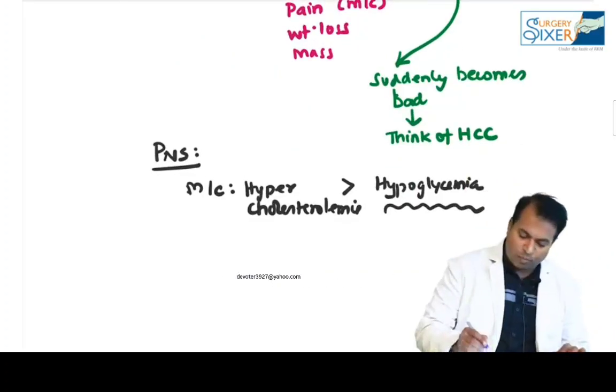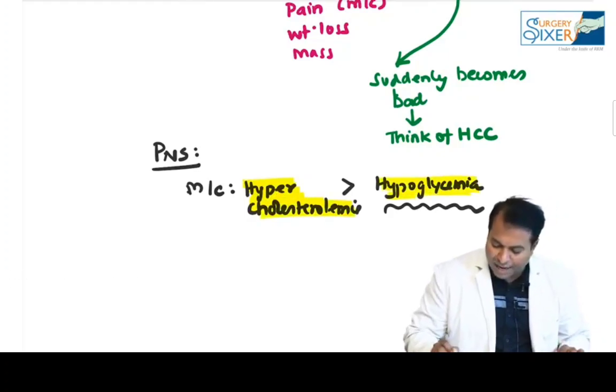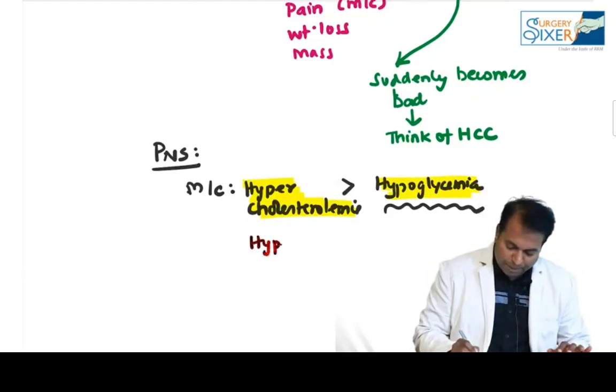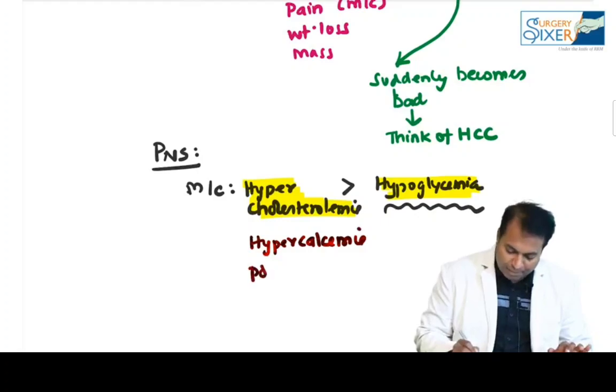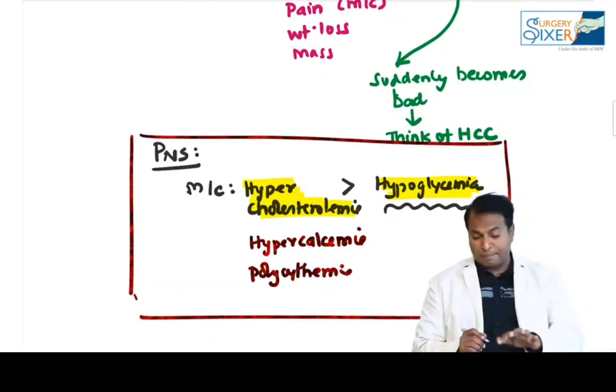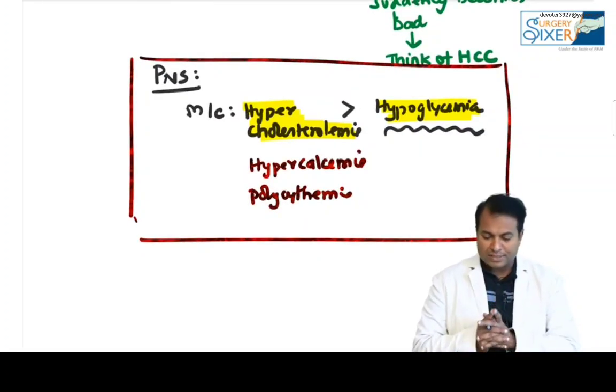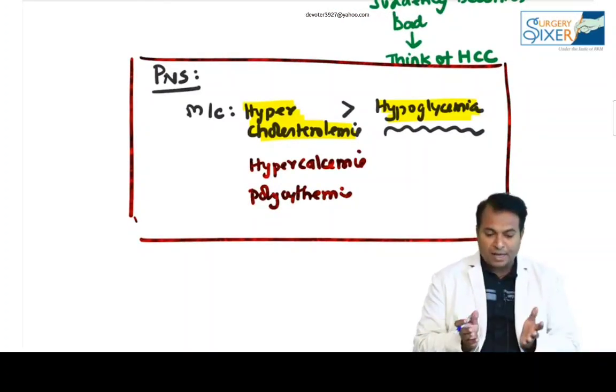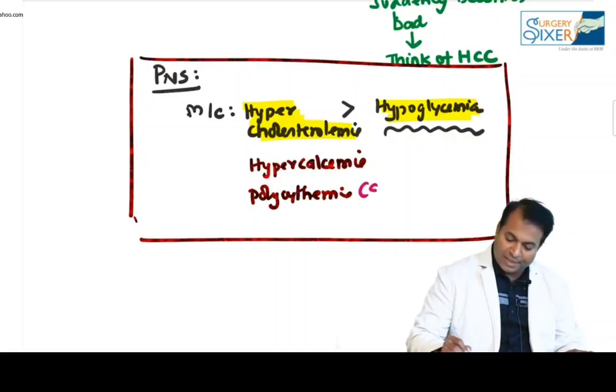The most common paraneoplastic syndrome is hypercholesterolemia, followed by hypoglycemia, and others are hypercalcemia and polycythemia. Please don't forget, this is from the Bloomgard liver book. The most common paraneoplastic syndrome in HCC is hypercholesterolemia followed by hypoglycemia. Others are hypercalcemia and polycythemia, also known as erythrocytosis.